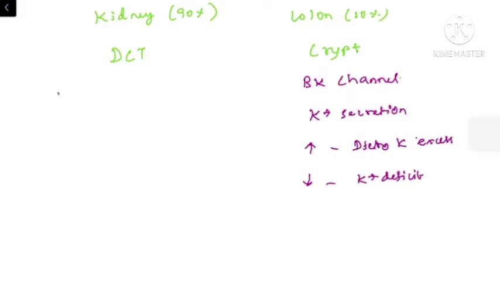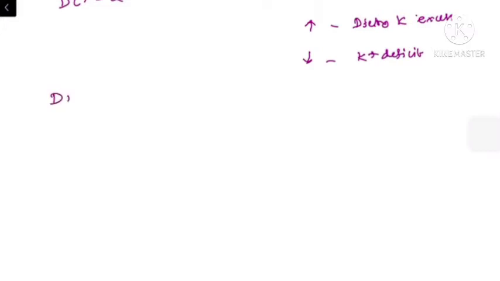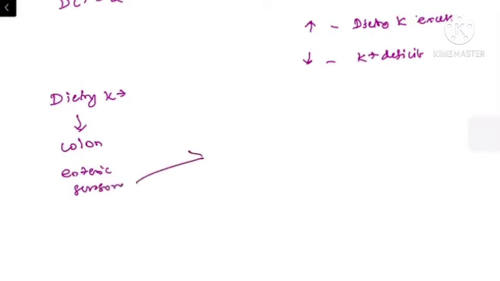Likewise, in the DCT we have two parts, DCT1 and DCT2. When dietary potassium is taken, it reaches the colon where we have the enteric sensor. This enteric sensor is activating the KS-WNK1 pathway, the kidney specific WNK pathway, which is present mainly in the DCT1. So WNK1 in DCT1.